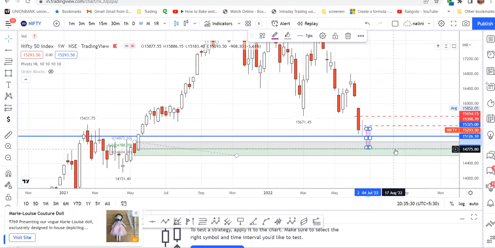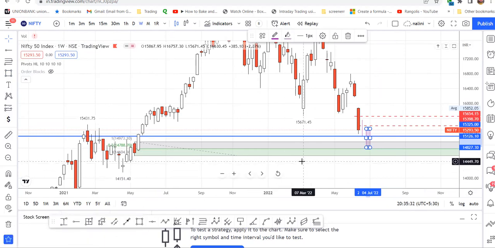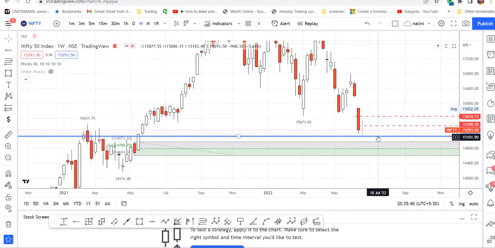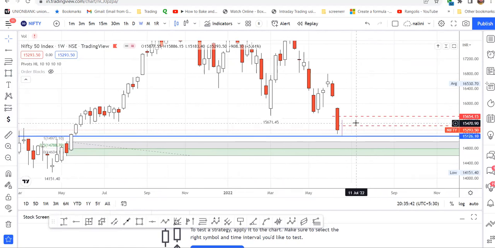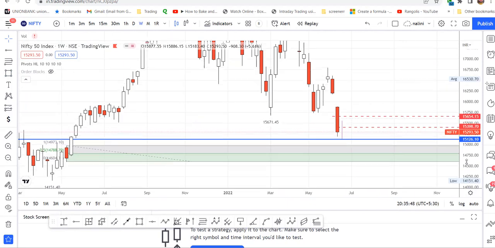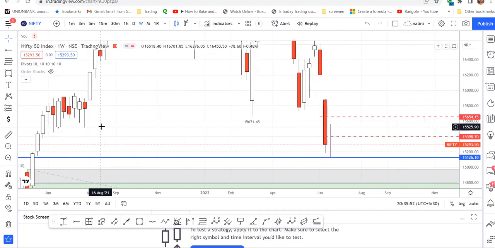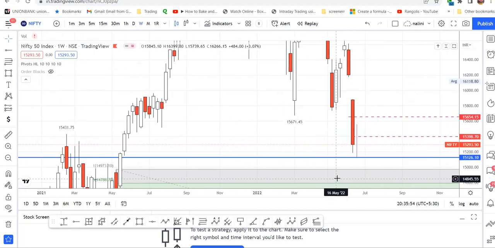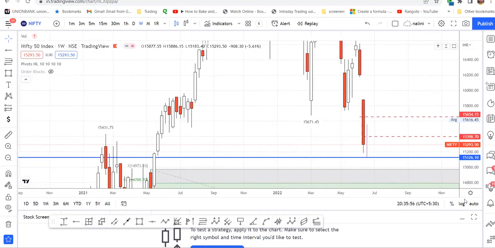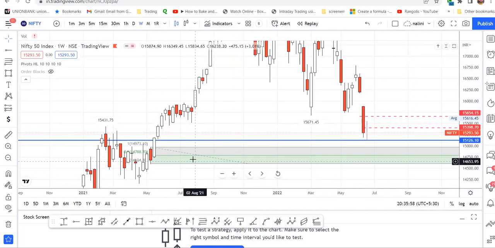So Nifty is possibly, I feel the Nifty correction is not yet over, and whatever pullback happens next week, if it happens, may be short-lived. It may go up to this level, 15,616 maximum or something. And then it can start going to sell off to this level.